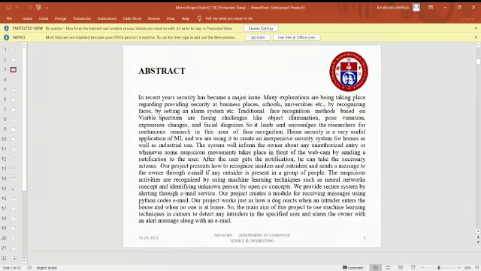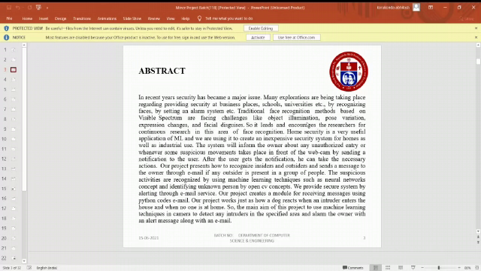In recent years, security has become a major issue. Many incidents are taking place regarding providing security at business spaces, schools, universities, etc. By recognizing faces, face-based security in alarm systems is possible. Traditional face recognition methods based on the visible spectrum face challenges like object illusion, pose variation, expression change, and facial disguise. So it encourages continued research in the area of facial recognition.